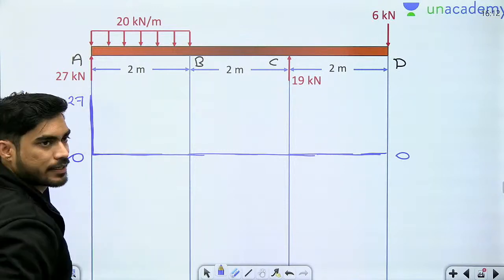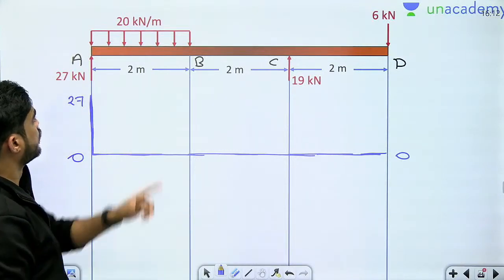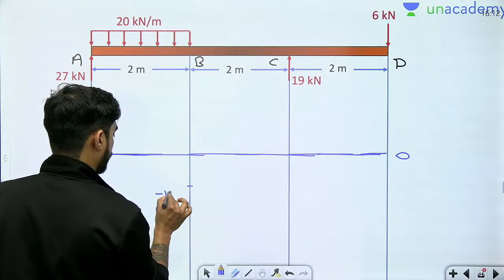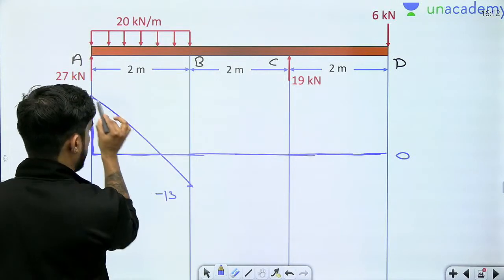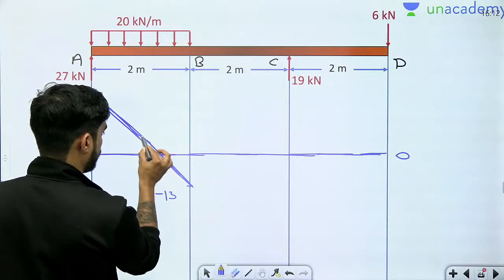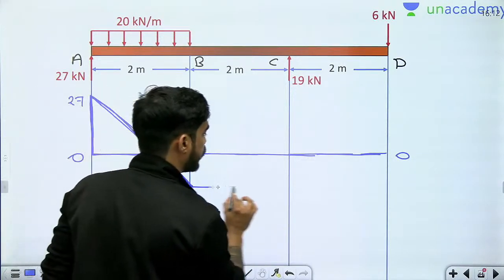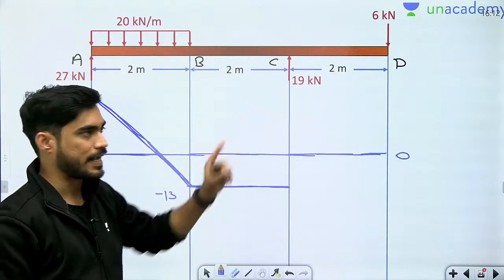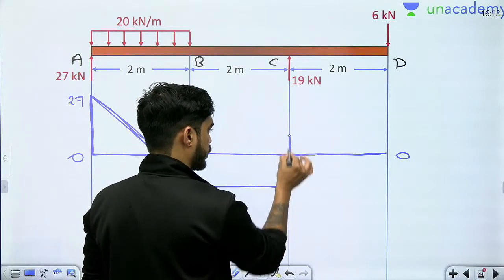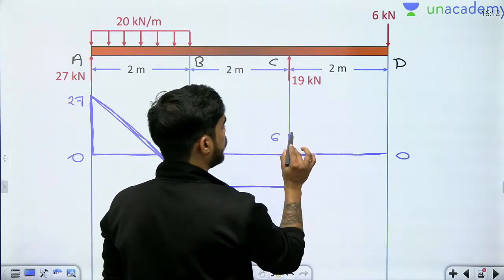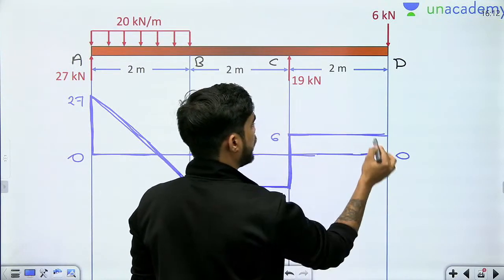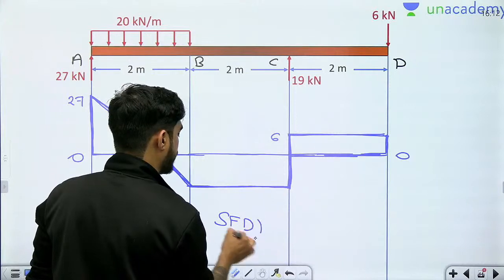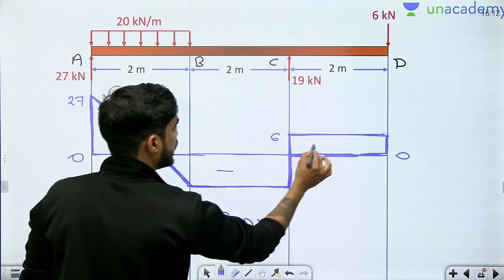Then from A to B shear force will change downward. How much? 27 minus 40, minus 13, like this. Okay, then from B to C constant, then at C minus 13 plus 19, 6, then C to D constant, then at point D plus 6 minus 6, 0. This is the shear force diagram which is changing sign twice, plus minus plus.